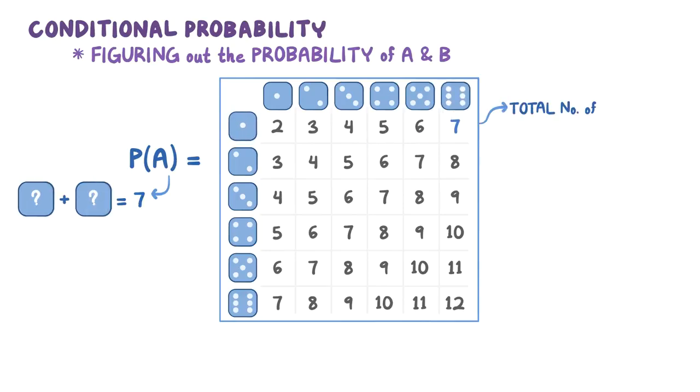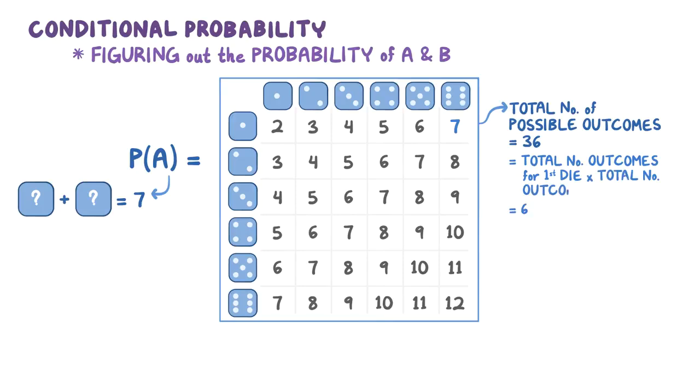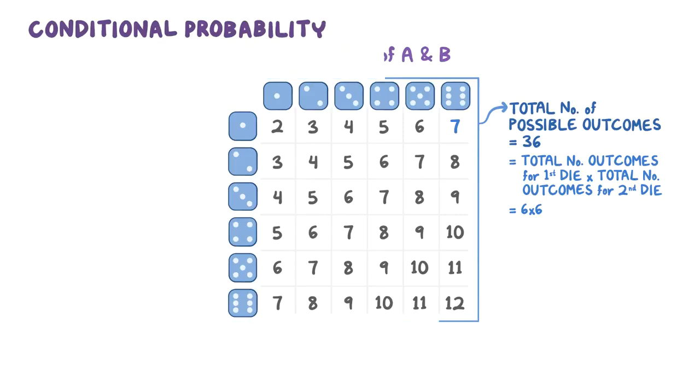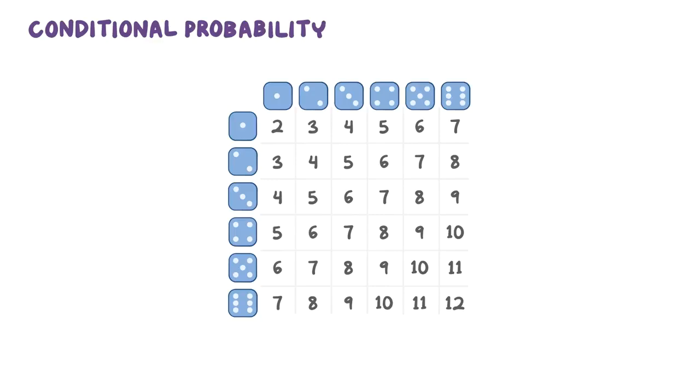The total number of squares in the outcome table is 36, and that's also the total number of possible outcomes from the sum of two dice. A simple way to figure this out is to multiply the number of outcomes possible for the first die, so 6, by the number of outcomes possible for the second die, which is also 6, which equals 36. Now that you know the total number of combinations for 2 dice, you have to figure out the number of combinations that equal 7. Looking at the table, you can see that there are 6 combinations for the number 7.